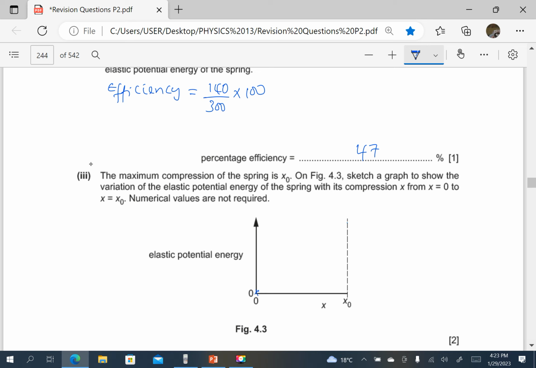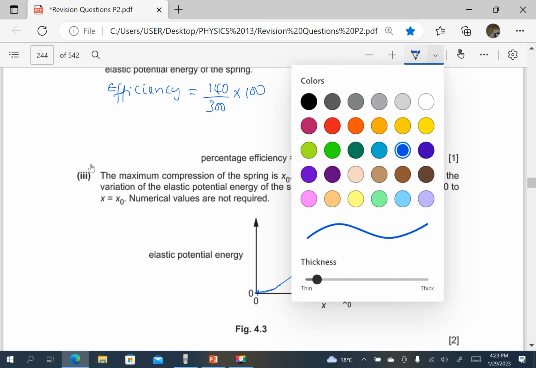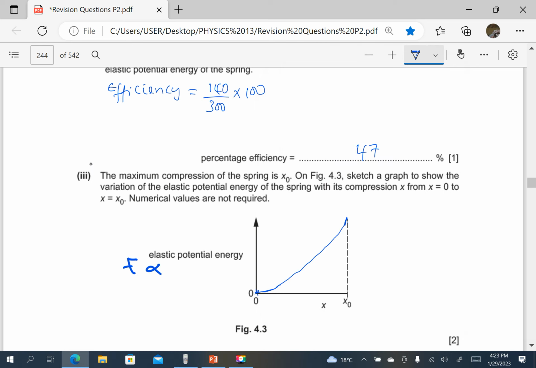So the graph will have an increasing gradient up to x naught. It is not a straight line, it is a curve, because elastic potential energy is directly proportional to x squared. So it will increase more rapidly as x increases, like that. So that is increasing gradient.